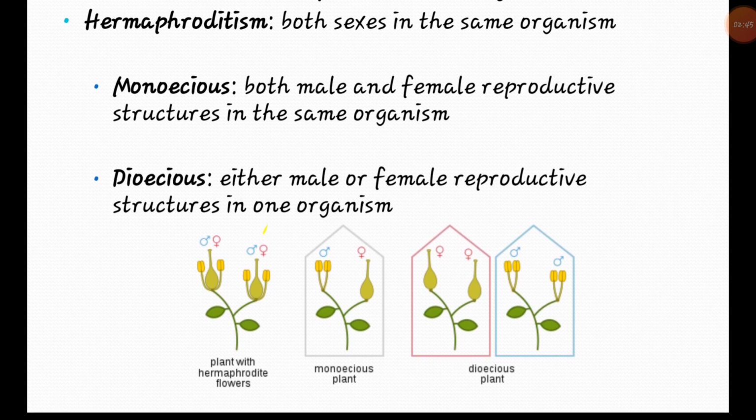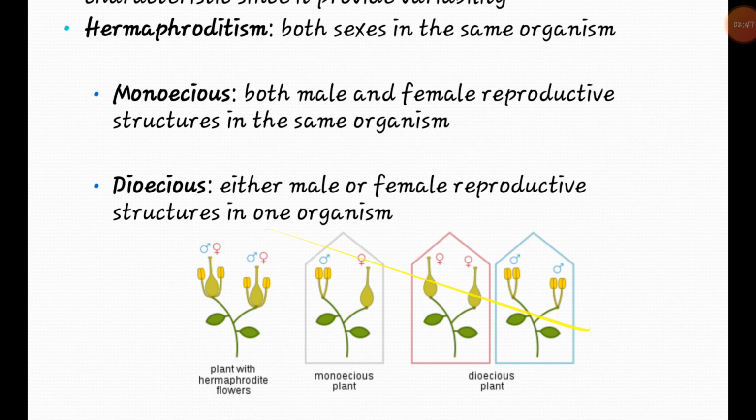In hermaphroditism, both sexes are present in the same plant or in the same flower. In a monoecious plant, both reproductive structures are present on the same plant. In a dioecious plant, the female reproductive structure is present in one plant, and the male reproductive structure is present in other plants. So male and female reproductive structures are present separately on different plants. So male plants and female plants are separate in dioecious plants.